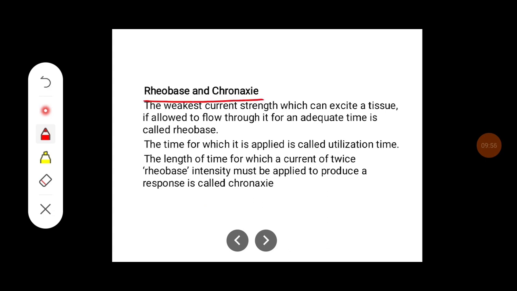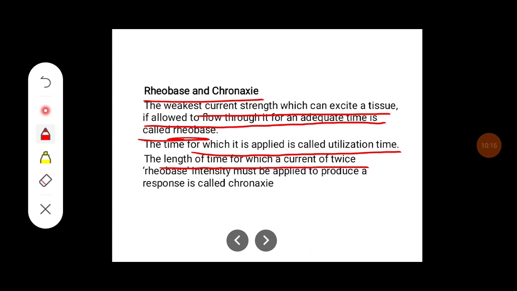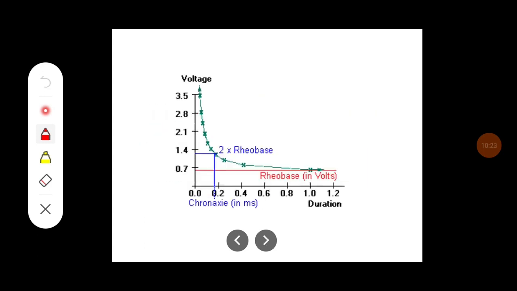Rheobase and Chronaxi. The weakest current strength which can excite a tissue, if allowed to flow through it for an adequate time, is called as rheobase. The time for which it is applied is called as utilization time. The length of the time for which the current of twice rheobase intensity must be applied to produce a response is called as Chronaxi. Okay, so this diagram shows the relation between the duration which is required for the excitation